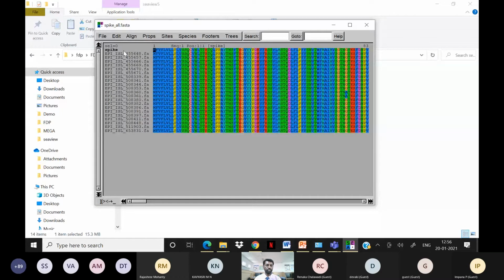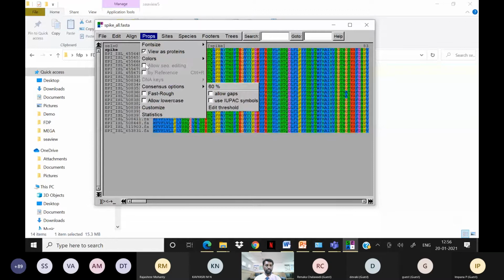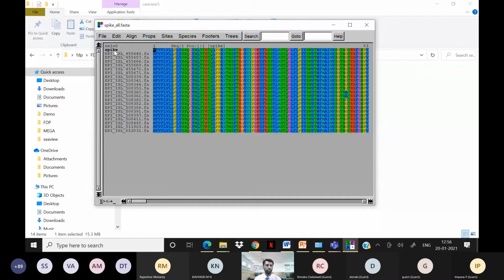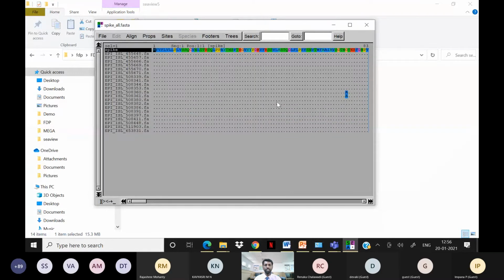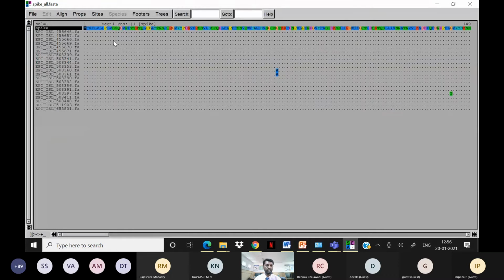I want to check against the reference protein whether there are any mutations in the samples. For that, you need to click on this, by reference, but it is not enabled here. Why is it not enabled? If you choose the reference file, then it will be enabled. You just click on this, and it will show only the mutations, where exactly they happened.